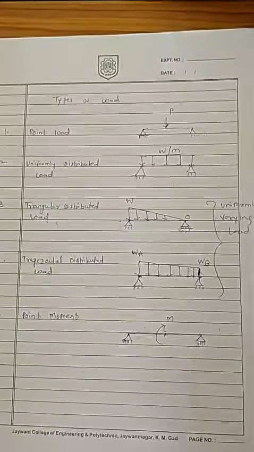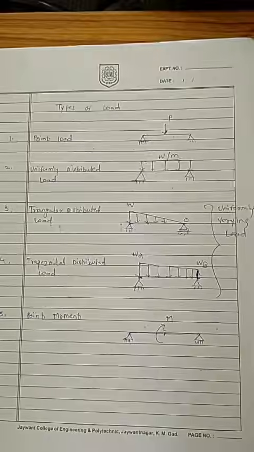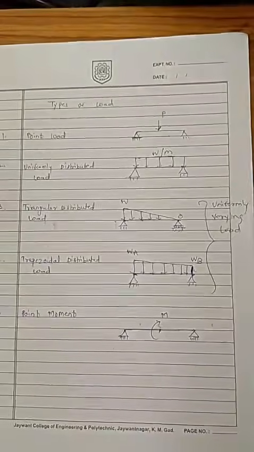The first one is the point load, the second one is the uniformly distributed load, the third one is the uniformly varying load, and the last one is the point moment. So these are the different kinds of loads. First, we will understand the point load.